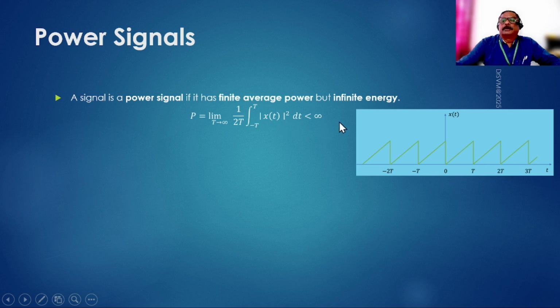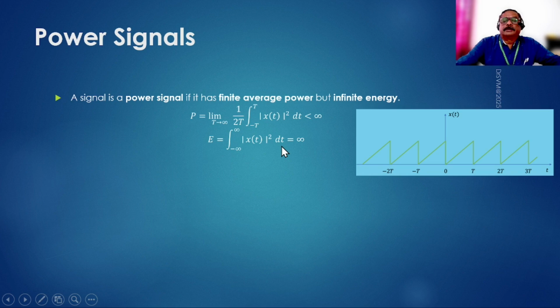So this power is always going to be finite, because the total energy under this curve is going to be almost infinite, and which is going to be divided by another infinite, and they cancel each other. So infinite under infinite is going to be almost finite.